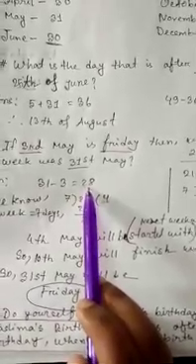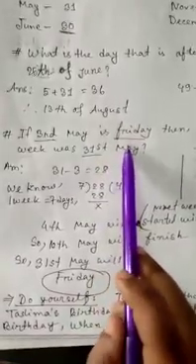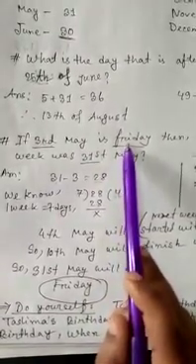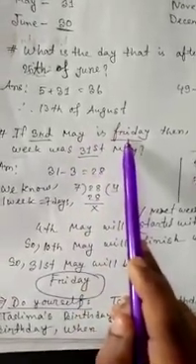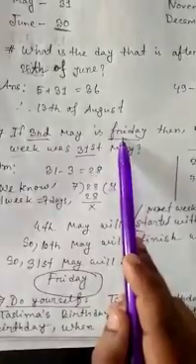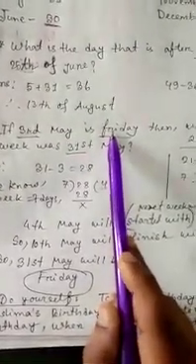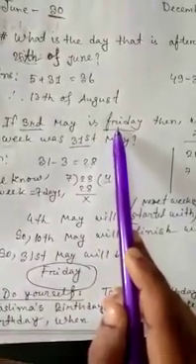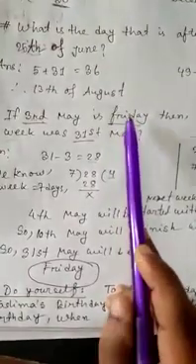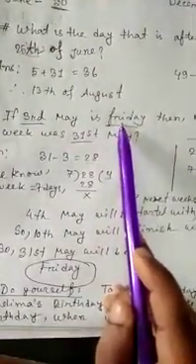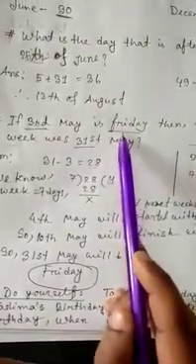Okay. Now we have to check one thing, what is the day mentioned in the question. The day is Friday, so the next week will start with Saturday, right? If the day mentioned in the question is Friday, you will count the week from the next day, that is Saturday. If the day mentioned in the question is Saturday, you will count the next week from Sunday.